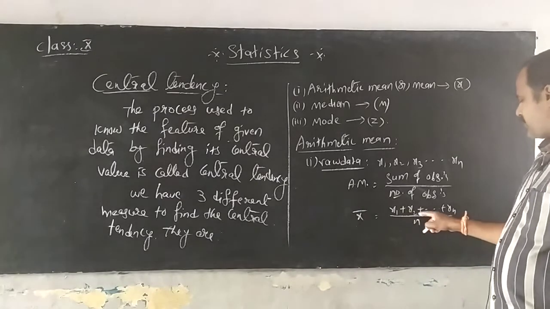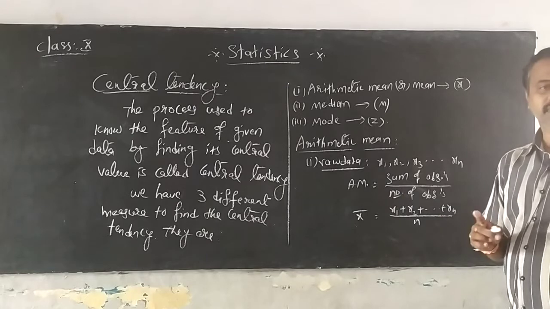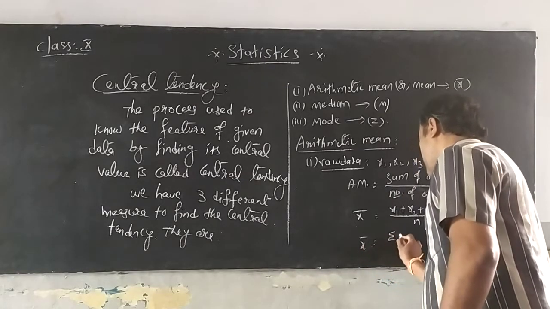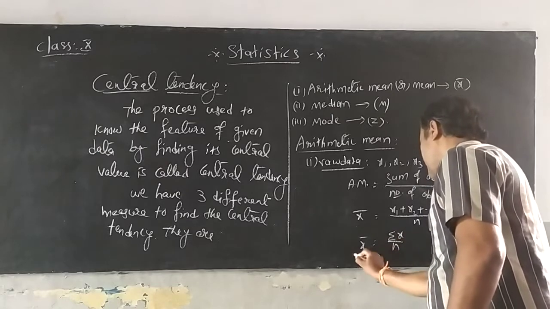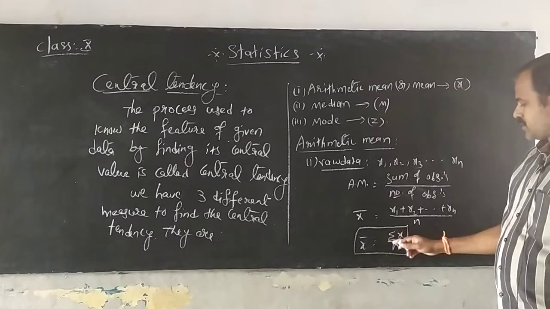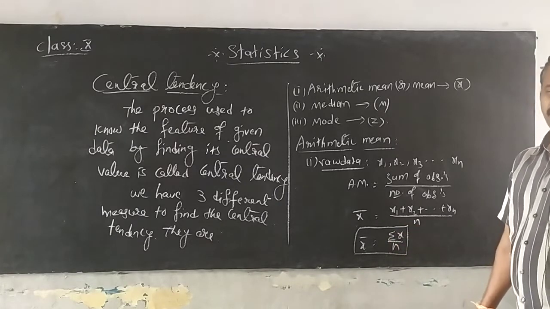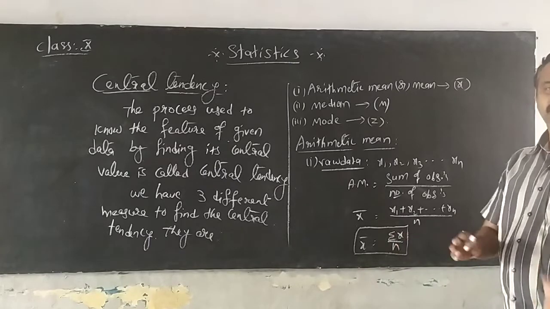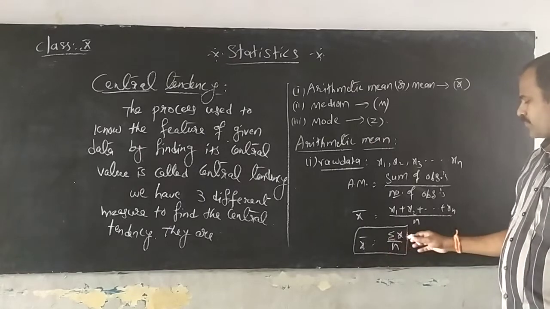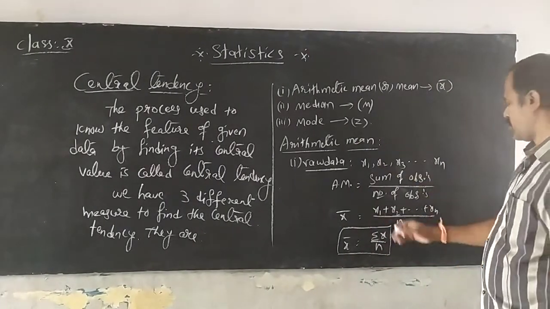But instead of writing plus, we use a special symbol called sigma, which indicates the summation. So you write x bar is equal to sigma x by n. Some people demand to write sigma xi, i is equal to 1 to n, but it is not necessary. Sigma indicates the sum of, and x indicates observations. So you can write sum of observations by number of observations. This is for raw data.